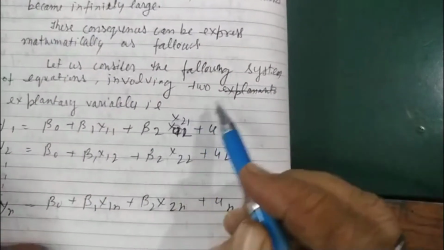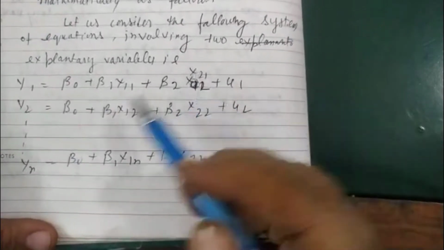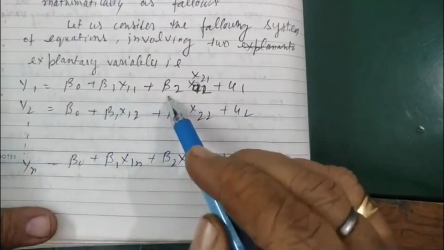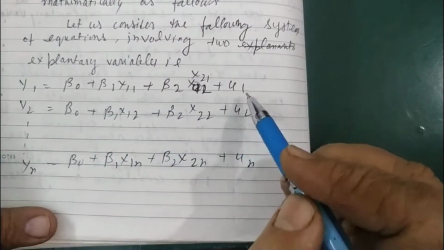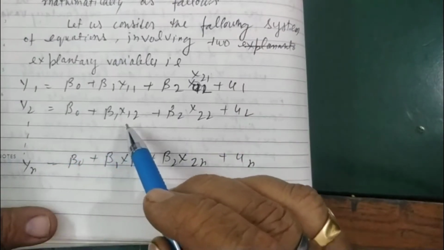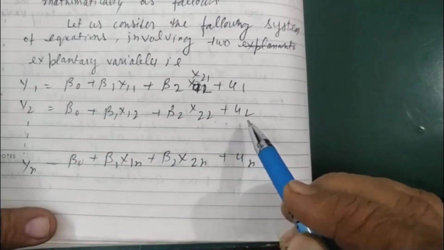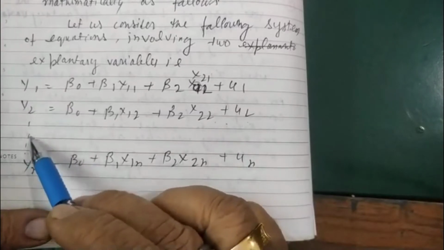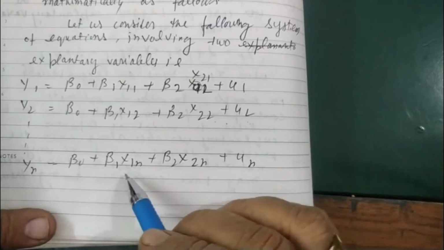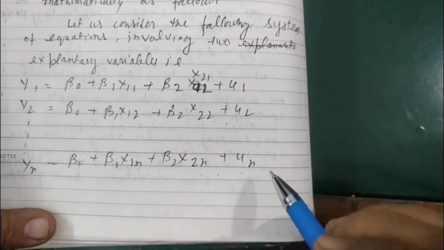These consequences can be expressed mathematically as follows. Let us consider the following system of equations involving two explanatory variables: y1 is equal to beta 0 plus beta 1 x11 plus beta 2 x21 plus u1. Second observation, y2 is equal to beta 0 plus beta 1 x12 plus beta 2 x22 plus u2, and so on, up to yn is equal to beta 0 plus beta 1 x1n plus beta 2 x2n plus un.